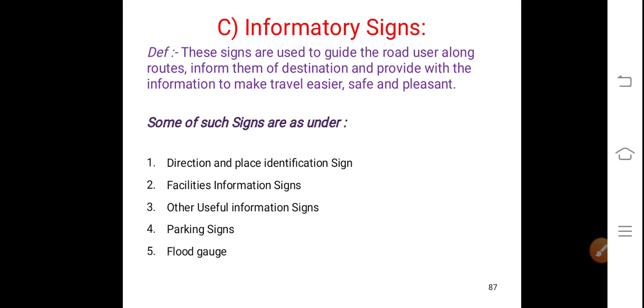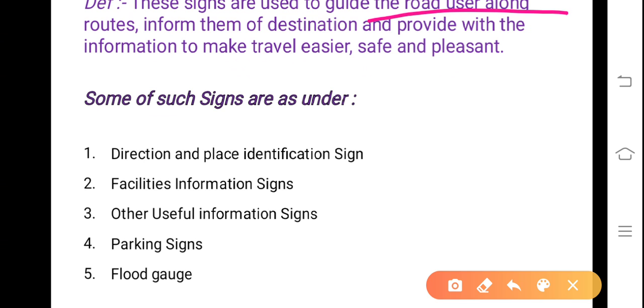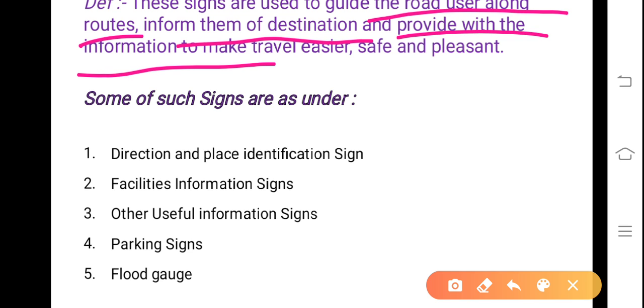Informatory signs. This is the last type under this. Informatory signs. These signs are used to guide the road users along routes, inform them of destination and provide them with the information to make travel easier, safe and pleasant.